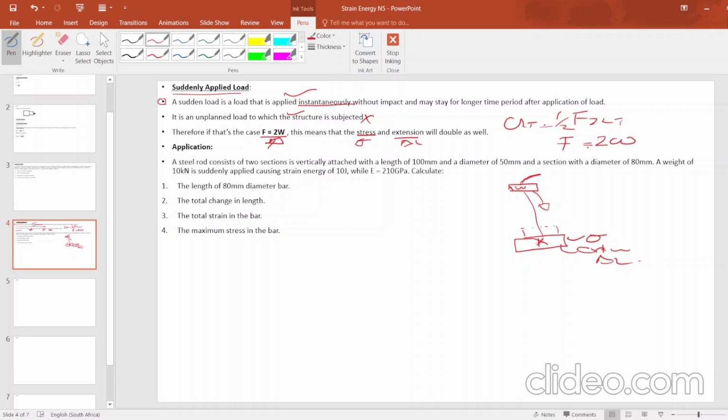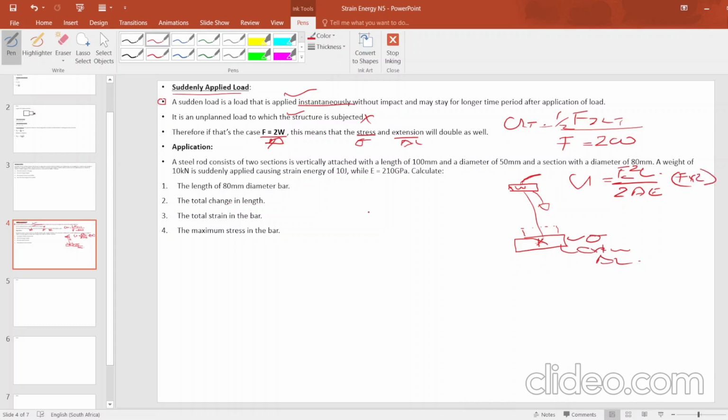The F then needs to be multiplied by 2. That's where the difference is. But the formula is still the same. We will still use U equals F squared L over 2AE. The difference is that when coming to F, we will have to multiply it by 2.